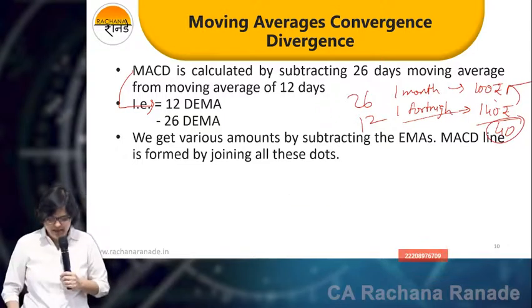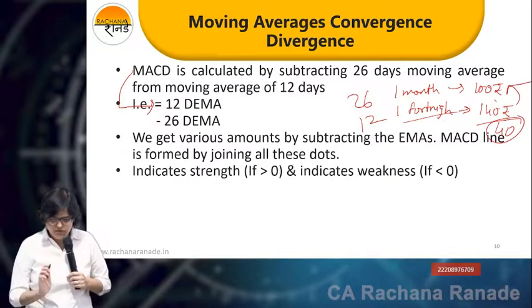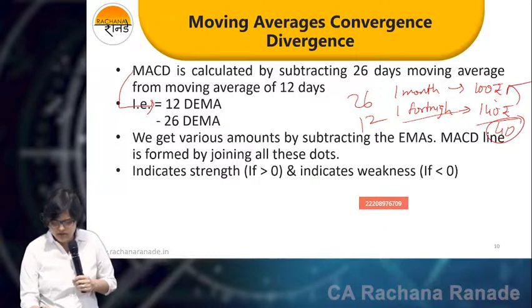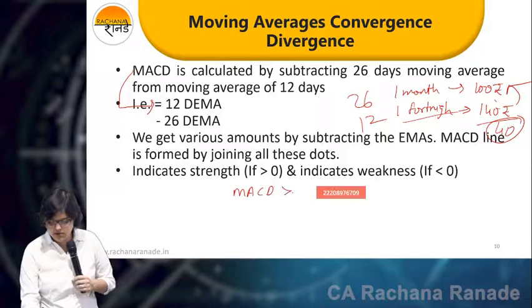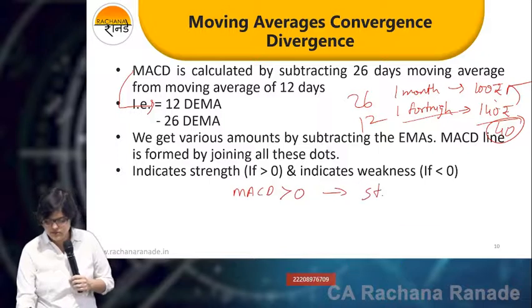Very important, so you can write this down. MACD greater than 0 means strength.